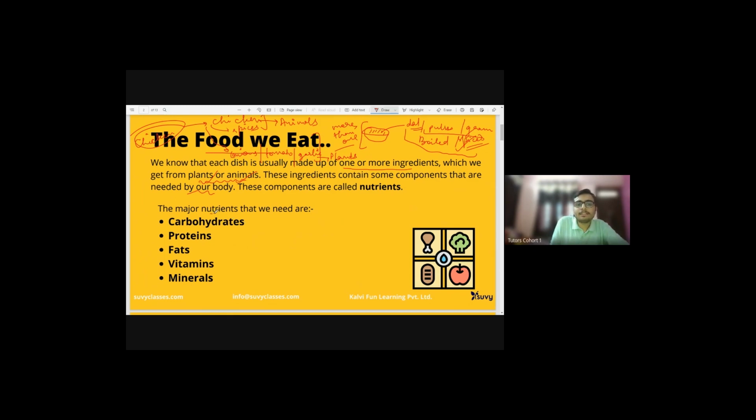The major nutrients that we need in our body. As I said, the food we eat should contain some necessary things, like 5 glasses of water and 3 chapatis, otherwise I will get sick. That's just an example. But the scientific term for this is nutrients. Our food should contain a specific amount of nutrients, and all nutrients should be present in all our meals, otherwise we will get sick. There are mainly five nutrients.